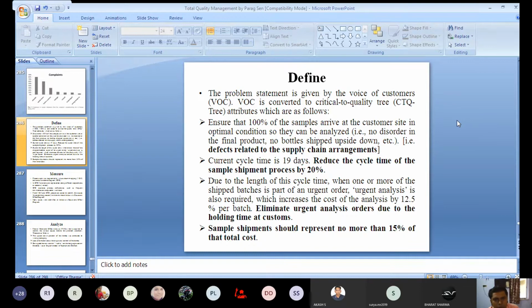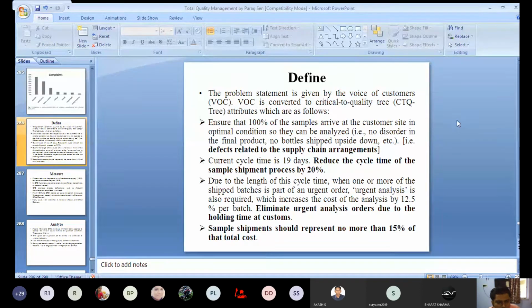Because of the long cycle time, if it comes under an urgent order, you need to perform urgent analysis. You need to eliminate this urgent analysis caused by the holding time at customs.